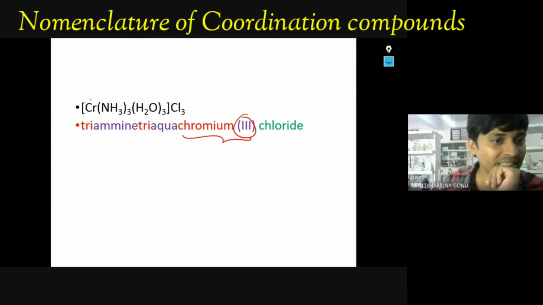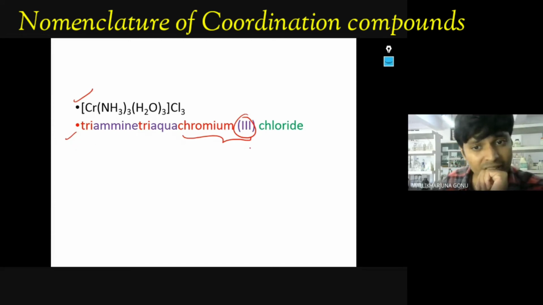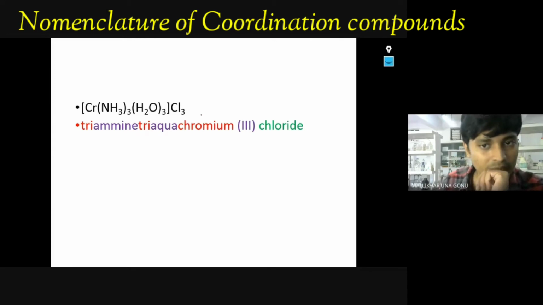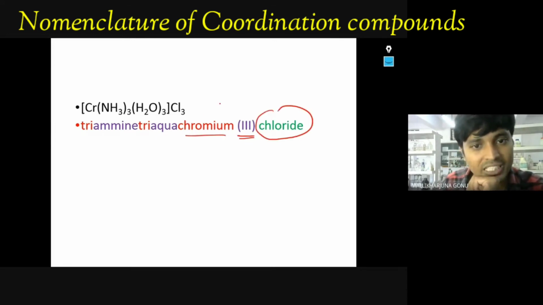In the examination, this complex they will give, with different options. The same complex they will give, but after the chromium, they will give you 2, they will give you 1. So if you don't know how to calculate this one, that will be confusion for you. Let us see how to calculate this one. So after the chromium, the oxidation state you have to write. Then chloride. This one is the anion, that you have to write.